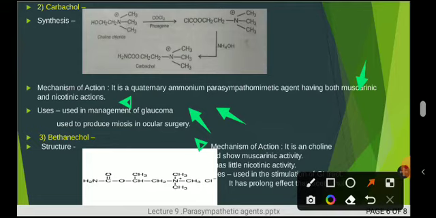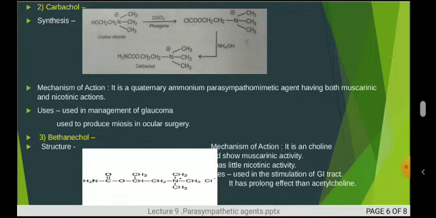Next one is bethanechol. As I have shown in the structure, its mechanism of action is that it is also a direct acting parasympathomimetic drug, and it shows muscarinic activity and little nicotinic activity, meaning bethanechol binds muscarinic receptors and shows the activity, and binds a little bit with the nicotinic receptors and shows a little nicotinic activity.